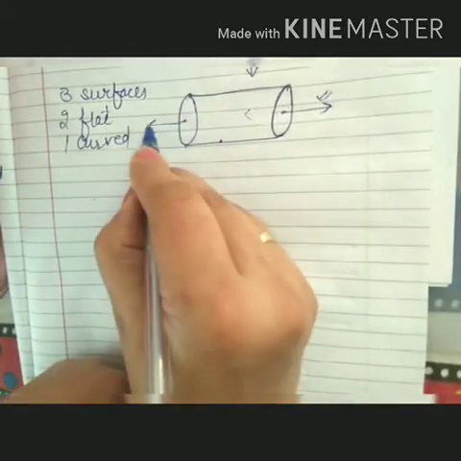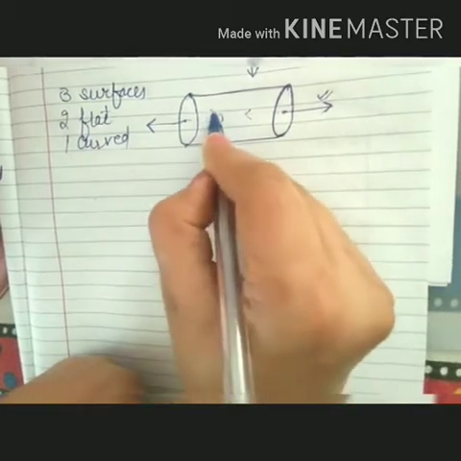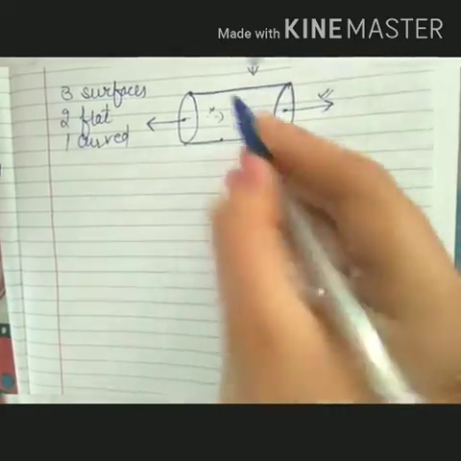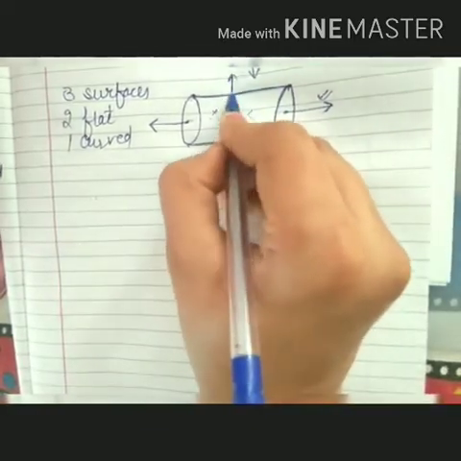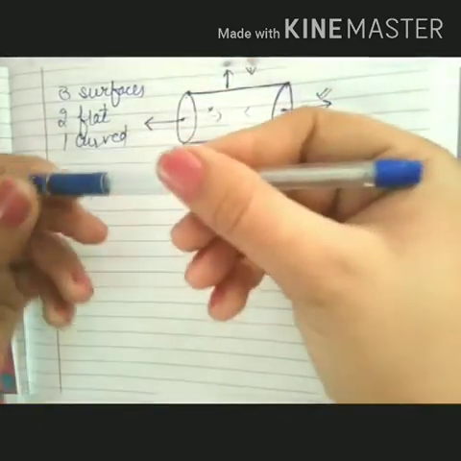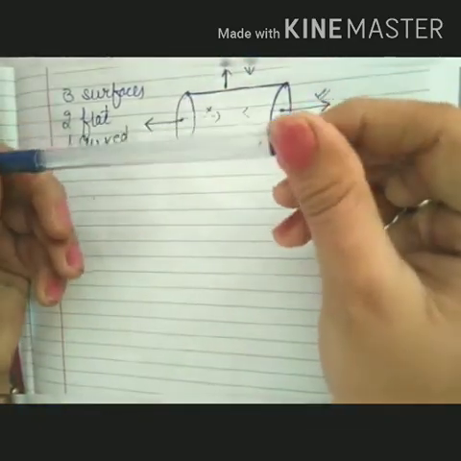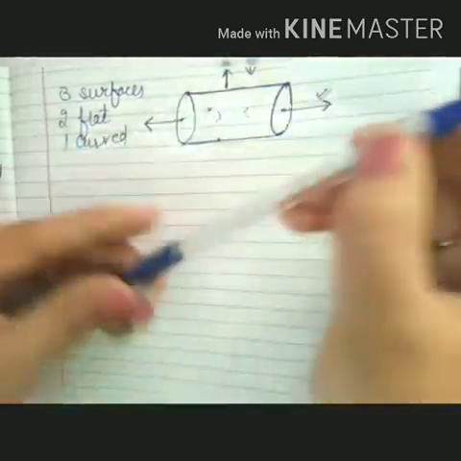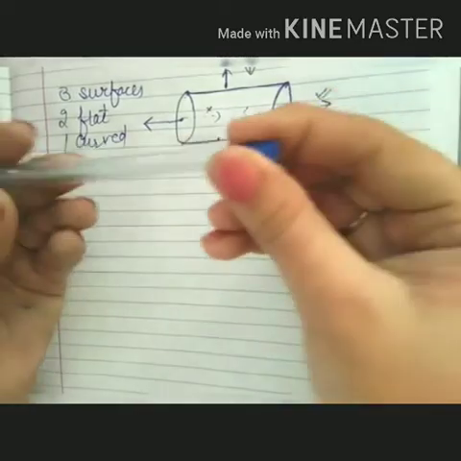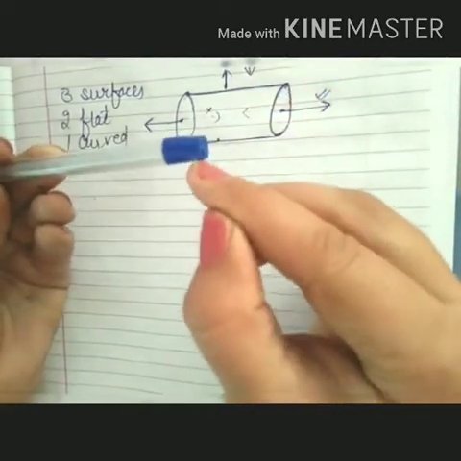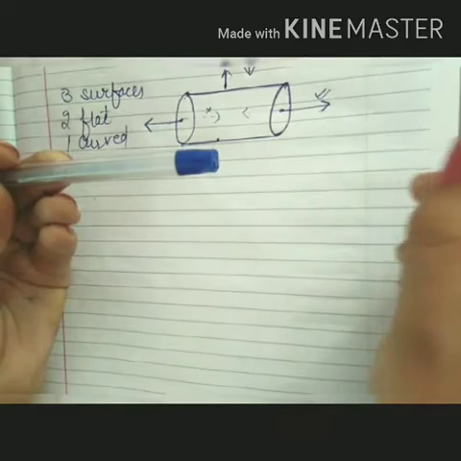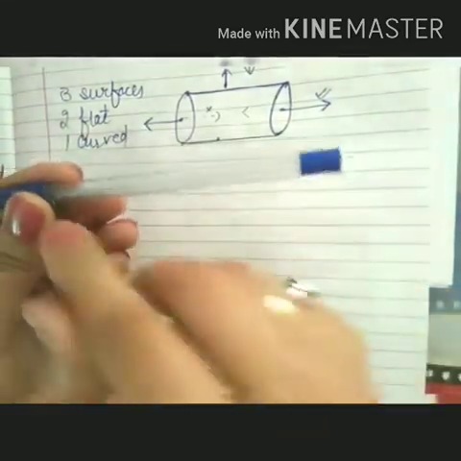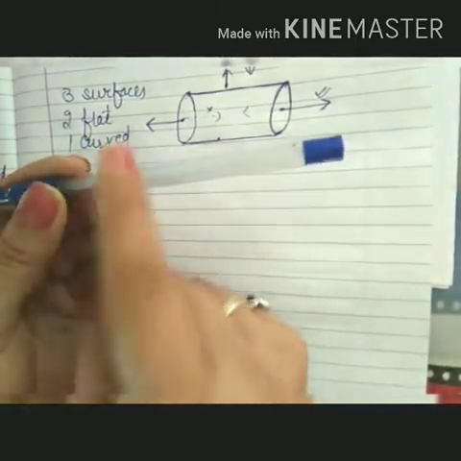Same is the case, one outside one inside, we have not to consider this one. And for the curved one, the possible cases are this. To make the practical clear, let us consider the pen in my hand. It is having two flat surfaces, just like top and bottom one, and one curved surface. For this one area vector will be along right, for this one area vector will be along left, and for this curved one area vector will be normal outward.